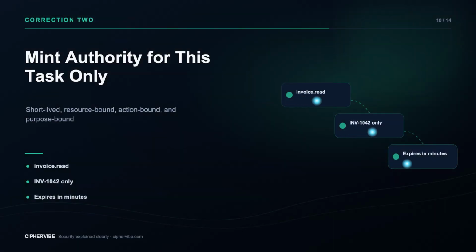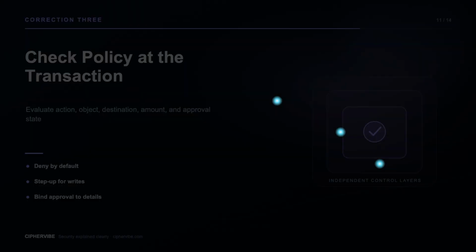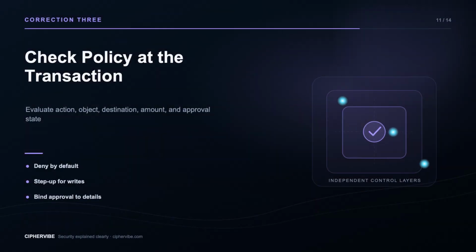Next, the gateway exchanges the session context for a short-lived delegation token. It permits invoice.read on INV 1042 only. The audience is the local invoice service. The purpose is review, and expiration is measured in minutes. No reusable user credential enters the prompt, memory, or tool arguments. A transaction policy sits immediately before the side effect. Reads that match the delegation continue. Any write requires a separate capability and exact approval showing the object, changed fields, destination, and reason. A stale or vague confirmation is rejected. Missing identity context also fails closed.